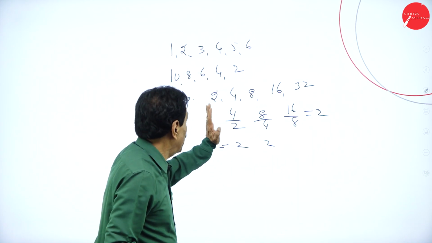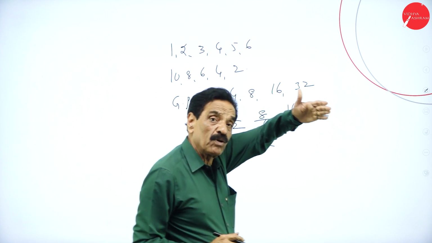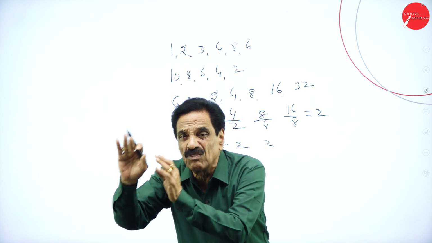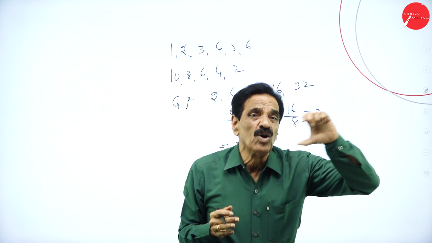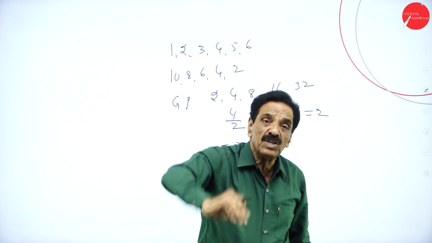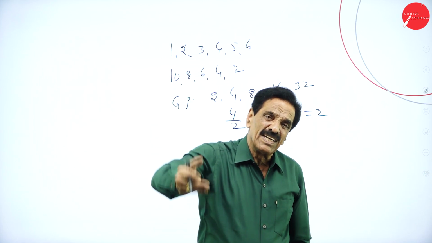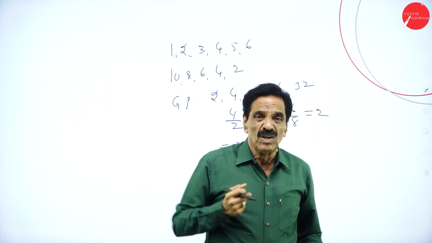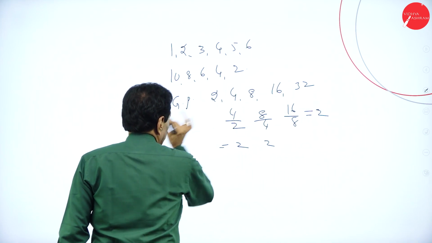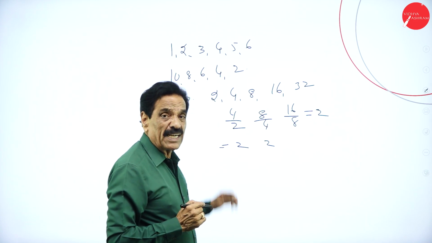So it is jumping like this: 2, 4, 8, 16, 32, 64. It's a geometric progression, whereas the arithmetic progression goes slowly: 1, 2, 3, 4, 5, 6. Geometric progression is jumping: 2, 4, 8, 16, 32. So here the ratio is called R. Second number divided by first number, third number divided by second number, fourth number divided by third number.